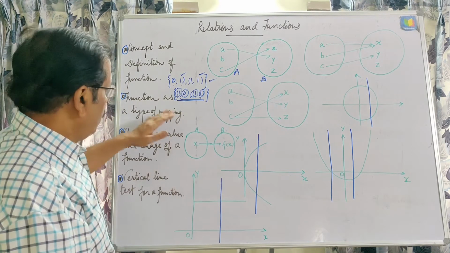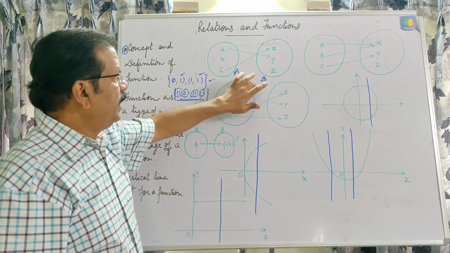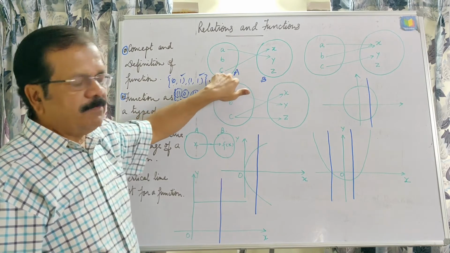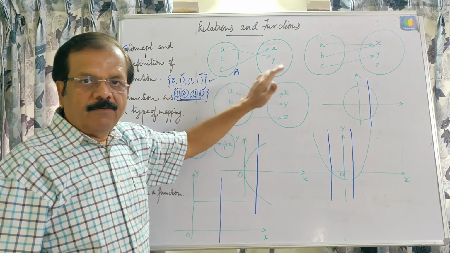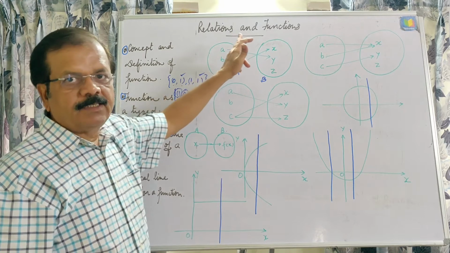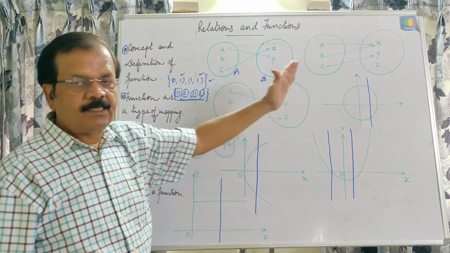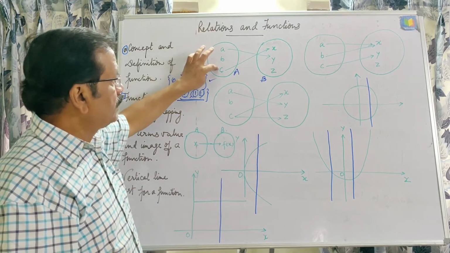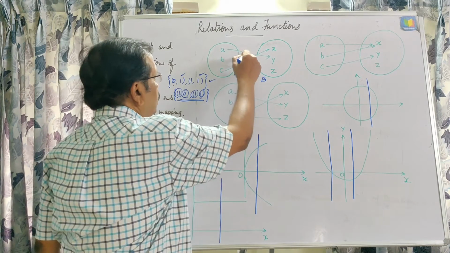Now we can explain this with the help of a Venn diagram. Suppose we are given two sets A and B. For being a function, all the elements of the first set should be used up. There are three conditions as such.